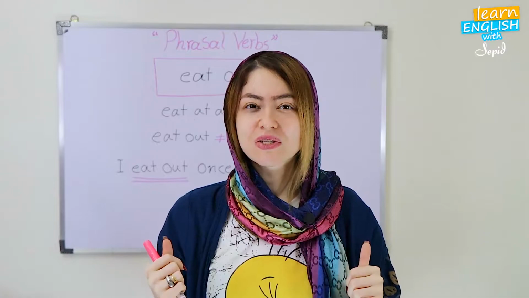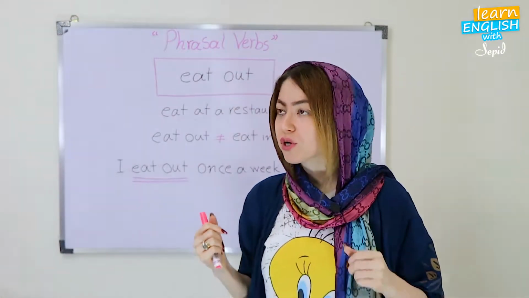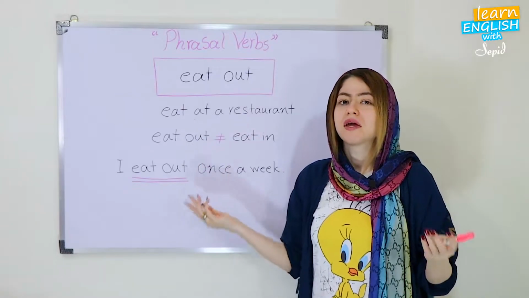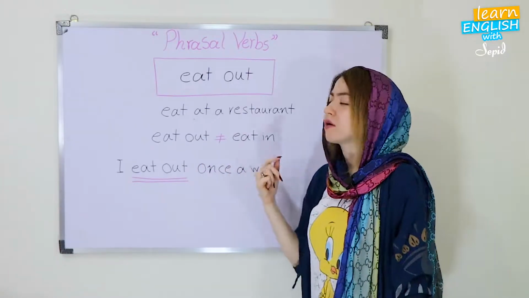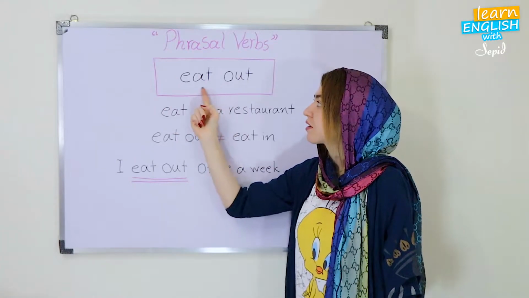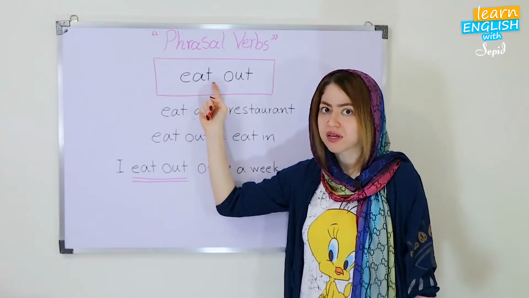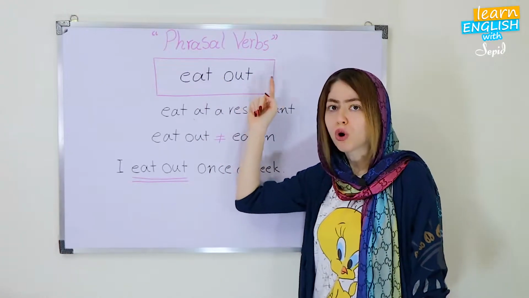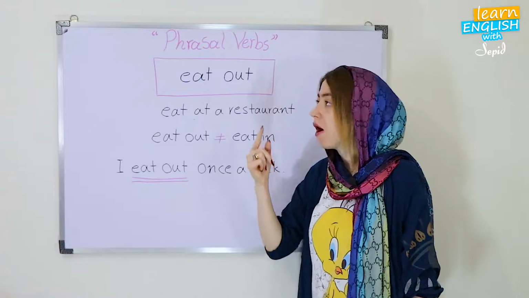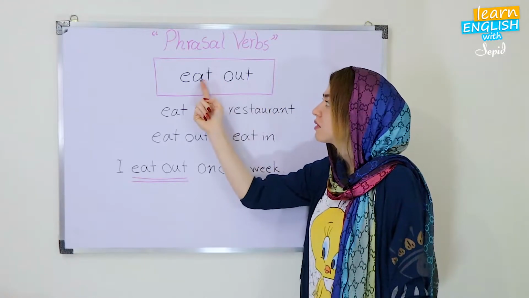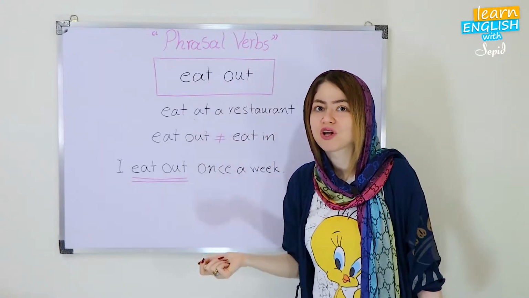So let's get started. Now we're gonna go for some new phrasal verbs. Okay, what's a phrasal verb? Phrasal verb is a verb that consists of a verb here as the first part of it and a particle or two or three particles. Okay, particle is a preposition which comes along with the phrasal verb.